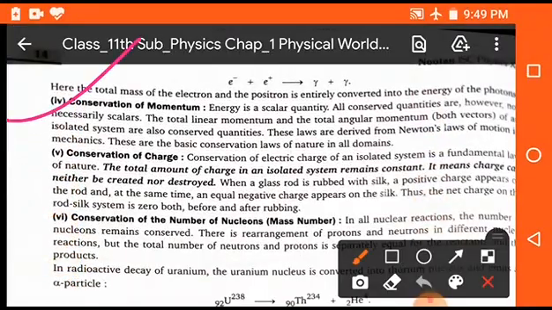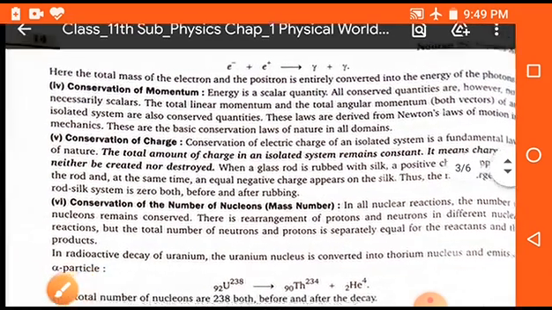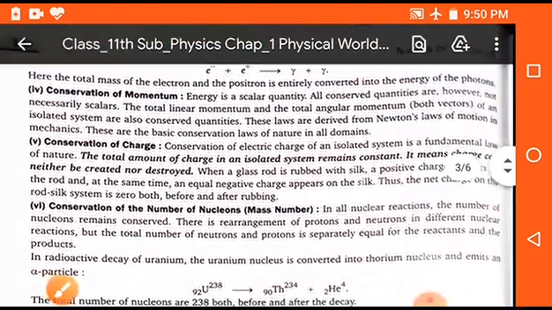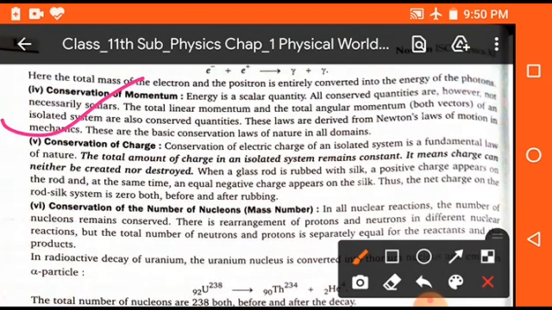Now students, next one is conservation of momentum. As we know that energy is a scalar quantity, all conserved quantities are however not necessarily scalars. The total linear momentum and the total angular momentum, both vector quantities of an isolated system, are also conserved quantities. That means they are constant for any system if no external force is working. Clear? So these laws are derived from Newton's laws of motion in mechanics.